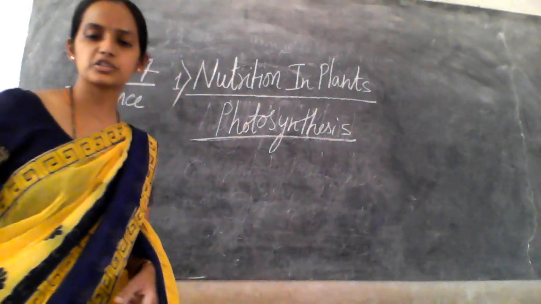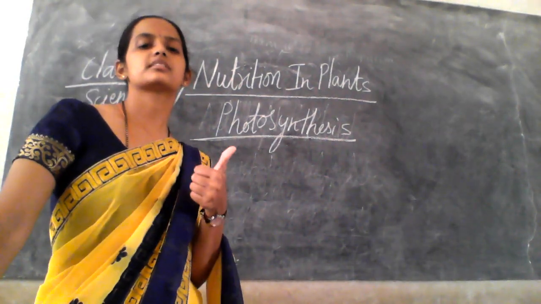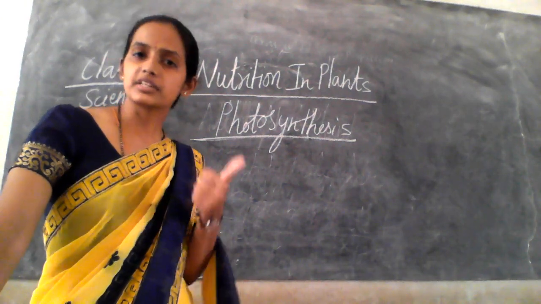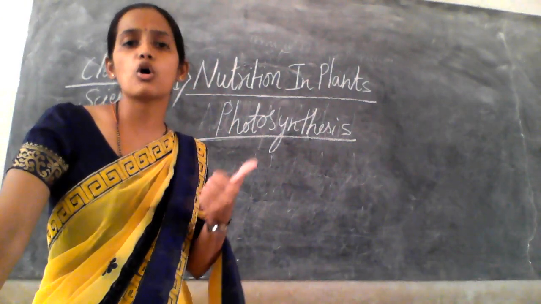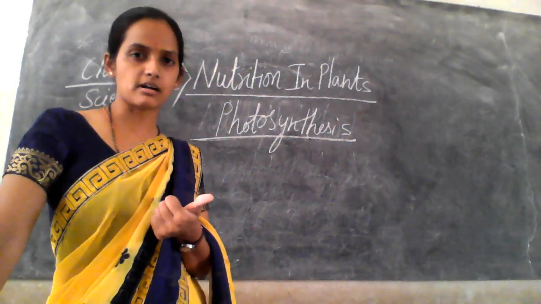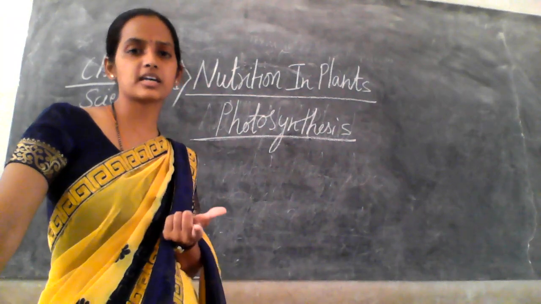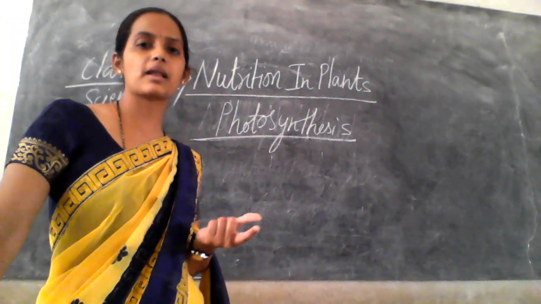So what have you understood by the term photosynthesis? First is carbon dioxide, which is collected by the small openings or pores called stomata. The next is water, which is collected from the roots by the plants.